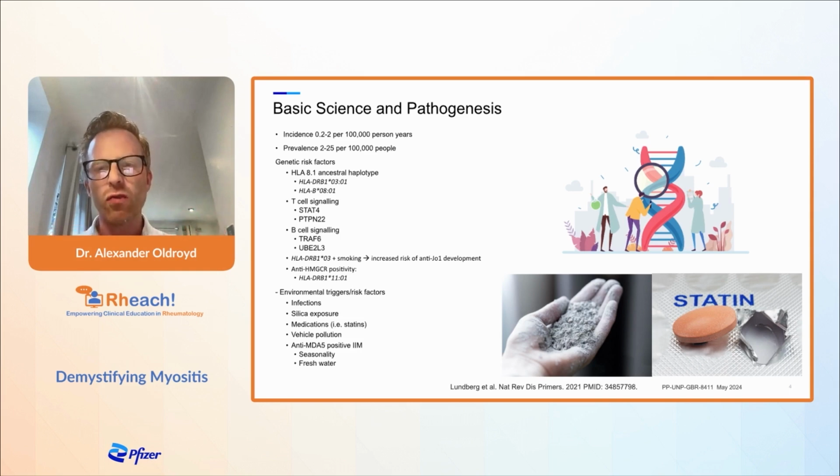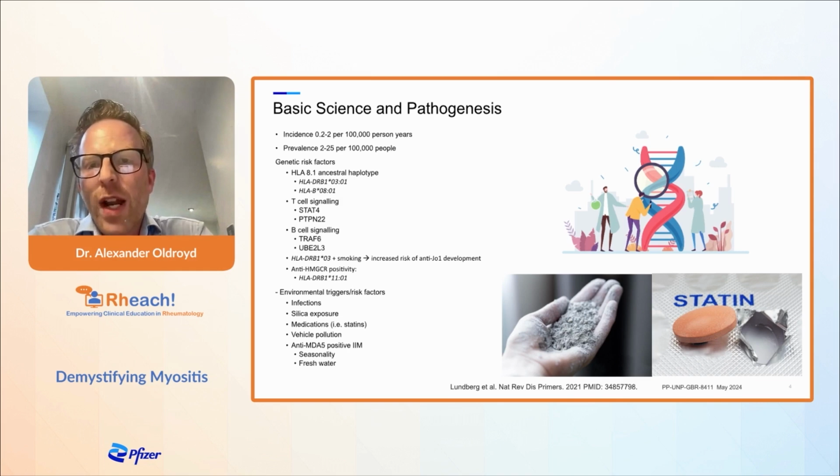We don't know if that's a trigger for the actual pathophysiological process, or if it's maybe something that unearths the symptoms. Interestingly, silica exposure has been associated with developing IIM as well. So it's always important to ask your patients if they've been exposed to silica, if they've been in the building trade, or if maybe one of their parents was in the building trade, for example.